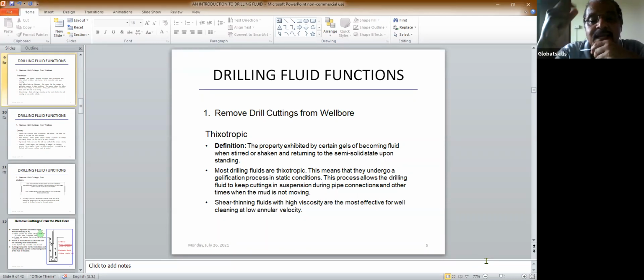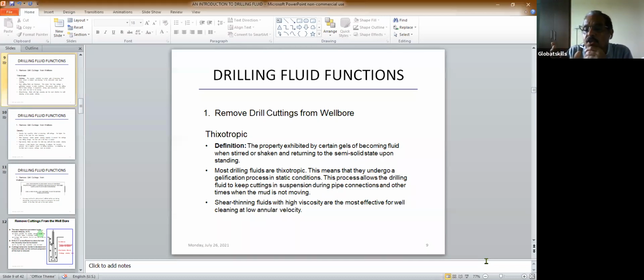So next comes thixotropy. I've already told you, it is the property exhibited by certain gels of becoming fluid when stirred. When it is not in a stirring condition, it again develops gelation. When you stir it again, it becomes fluid again.